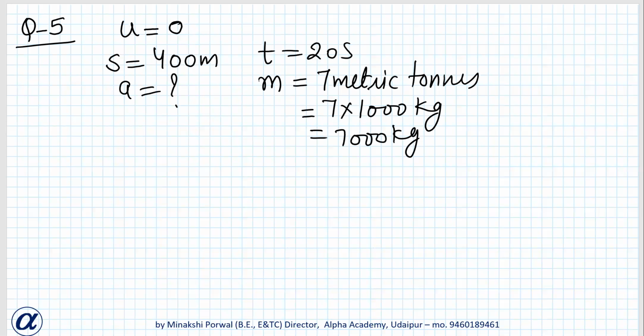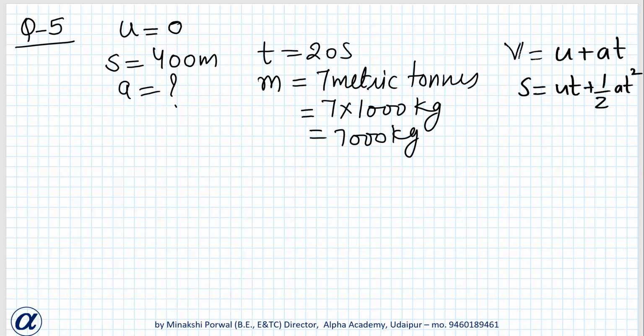to think this way: we know S, we know U, we know T, and we have to find A. We have some formulas which we have learned. V is equal to U plus AT. S equals UT plus half AT square. And V square minus U square equals 2AS.